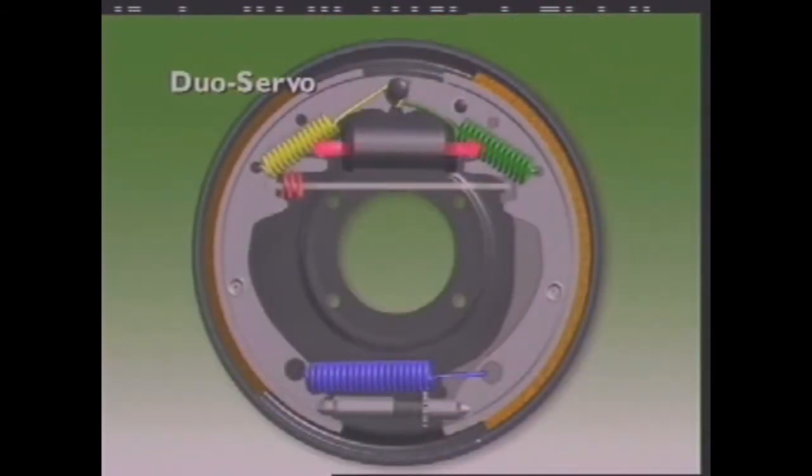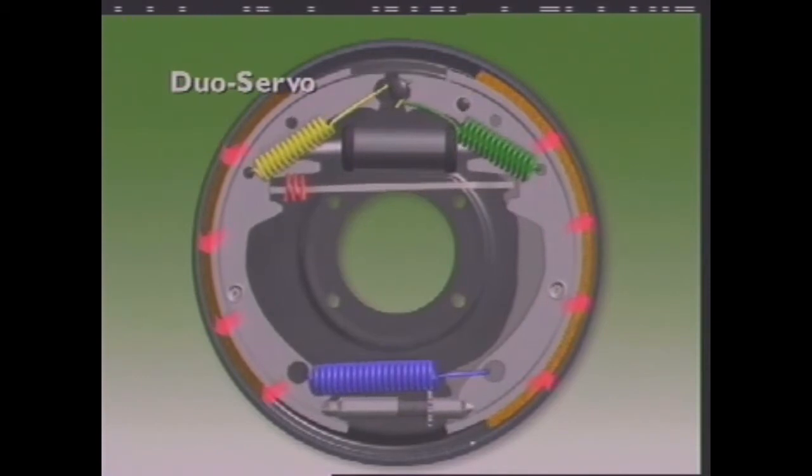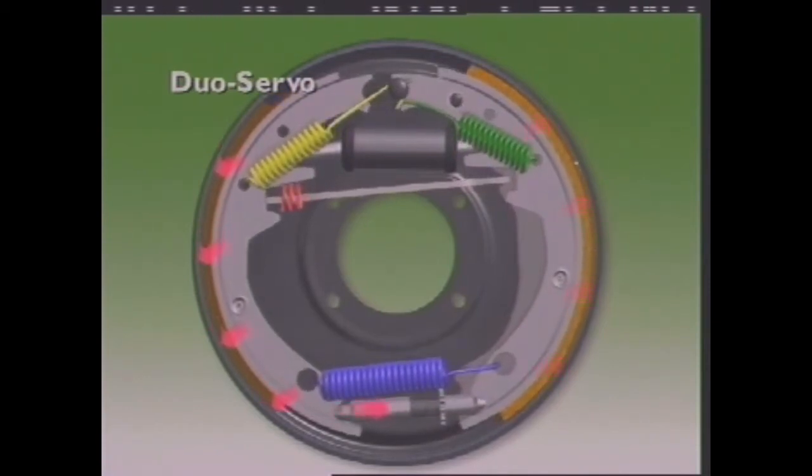When the brakes are applied, both shoes are carried around by the drum until the secondary shoe contacts the anchor pin. The self-energizing force of the primary shoe and its wheel cylinder application force is now transferred to the secondary shoe through the lower linkage. Force is then being applied to the secondary shoe from both ends, the wheel cylinder at the top and the linkage from the primary shoe at the bottom.